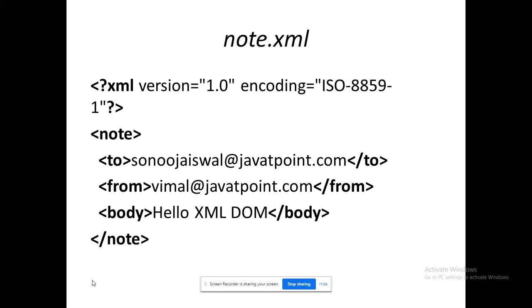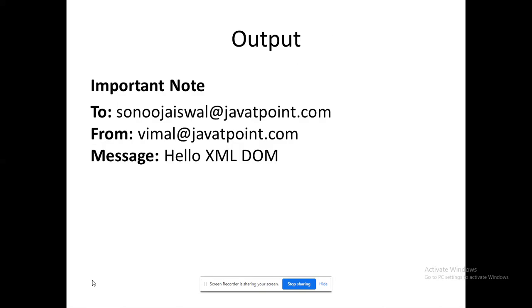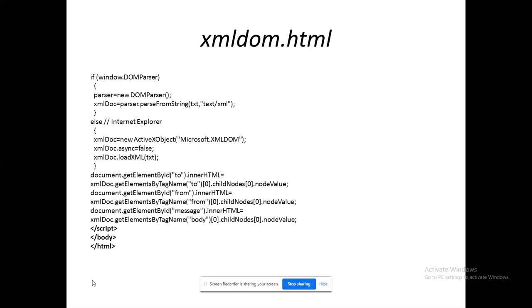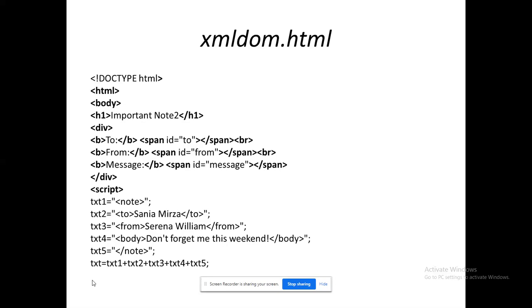Right. So here I have given this node.xml as a separate file in this program. Instead of that, I can give it within the program itself. That is what I have given as a text, a normal text, instead of an XML file. Check in the script section: txt1, txt2, txt3, txt4. Finally, I have performed string concatenation of all these and made a simple text. That means it is possible for me to work with a string alone, instead of using an XML file.